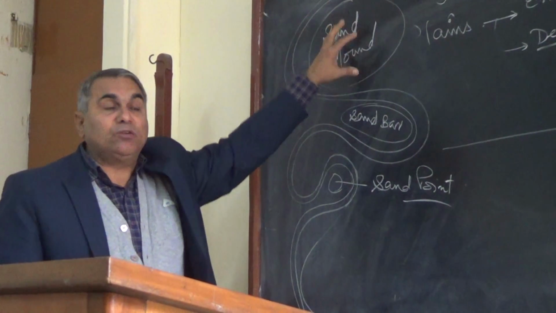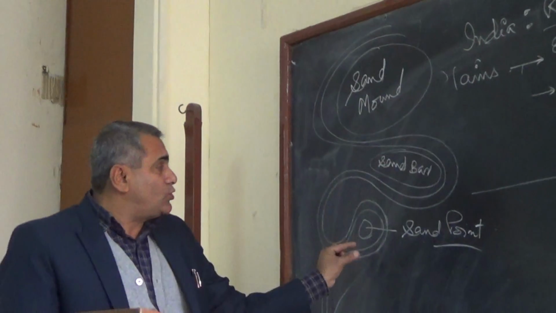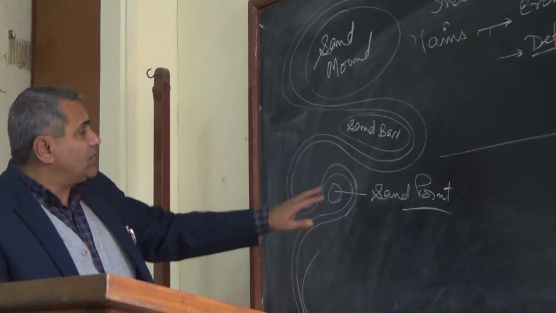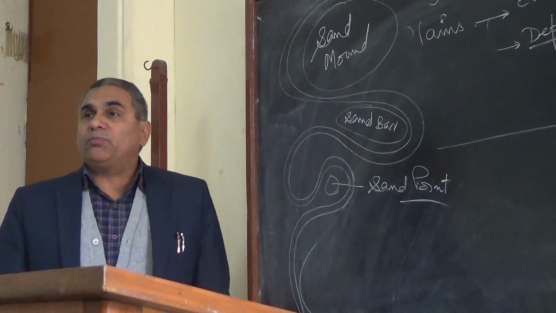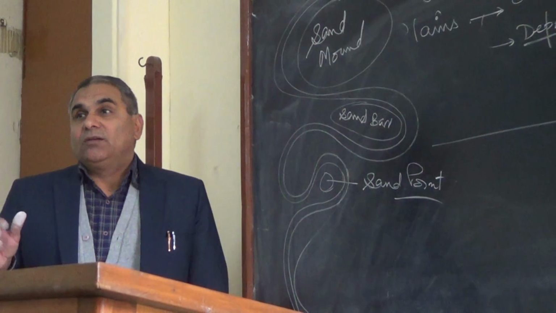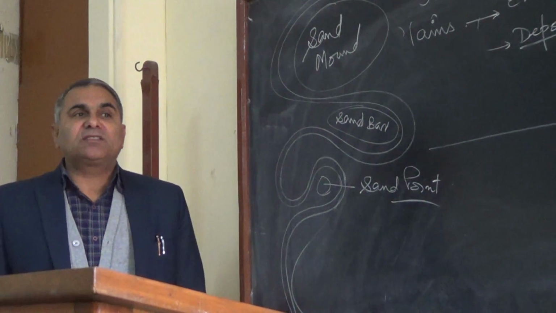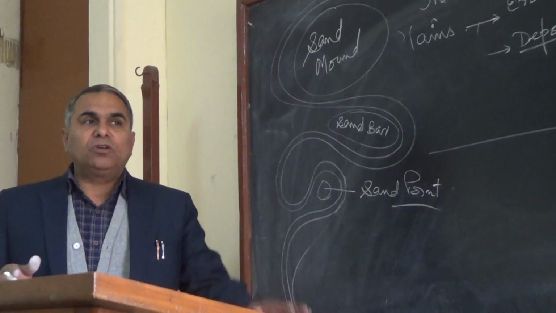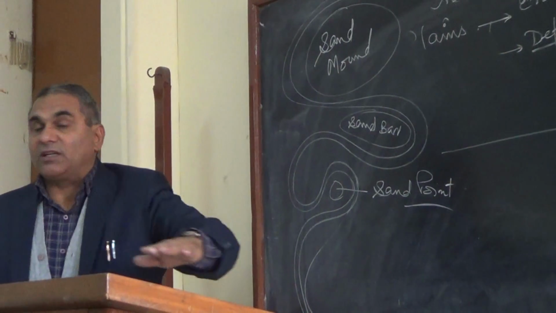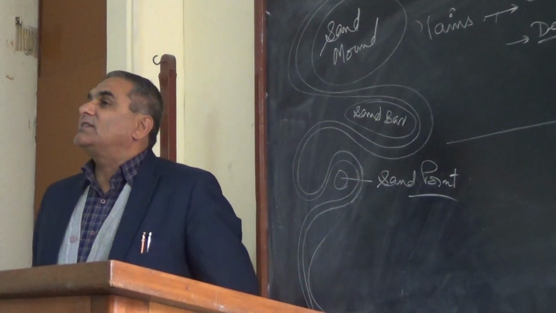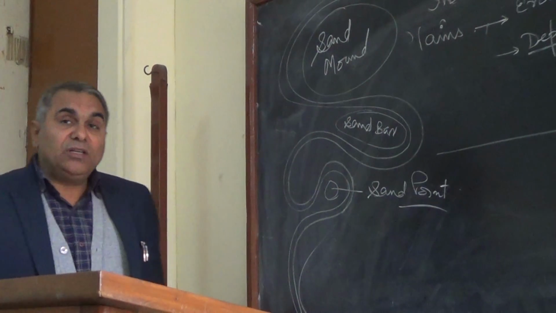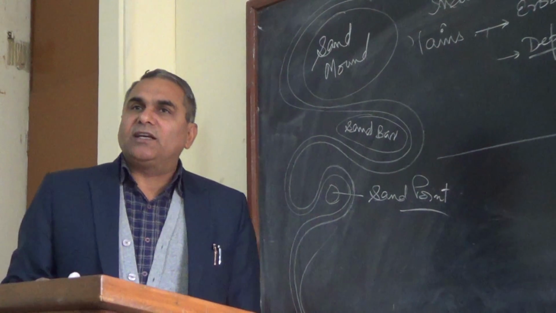Here there will be a big sand mound, a sandbar, and a small sand point in the meander, that is called a sand point. So sometimes these sand mounds, points and bars make some obstruction. These obstructions are up to 2 meter, 3 meter, 5 meter maximum. They don't have obstructions of more than 5 meter. That's why I said these are featureless topography. There are only a few sand mounds, oxbow lakes and bluffs.